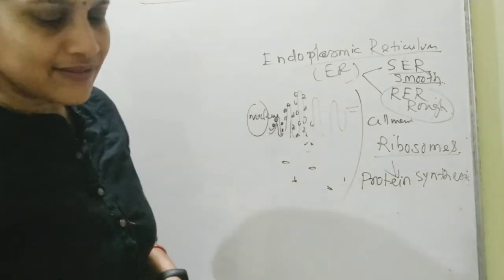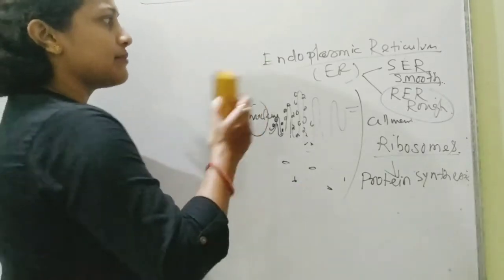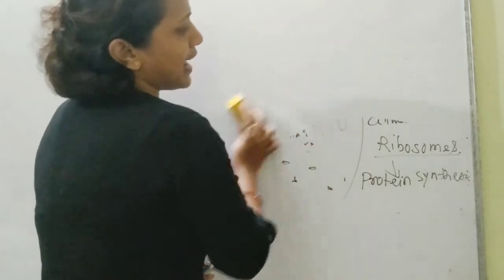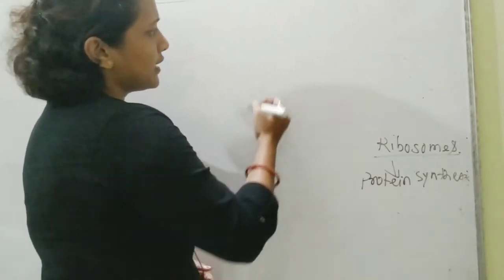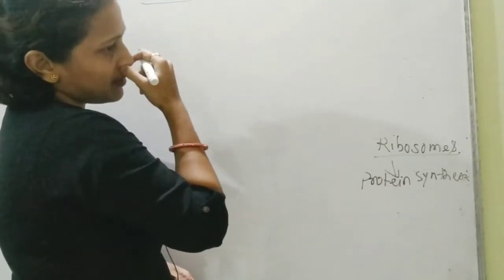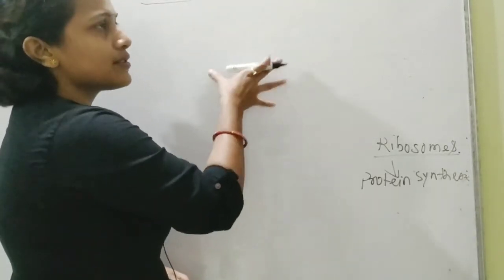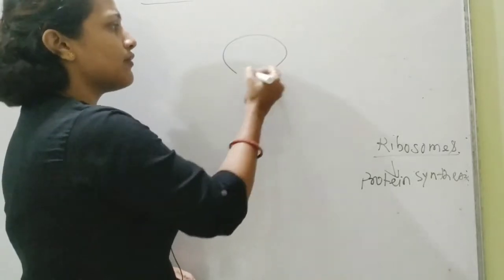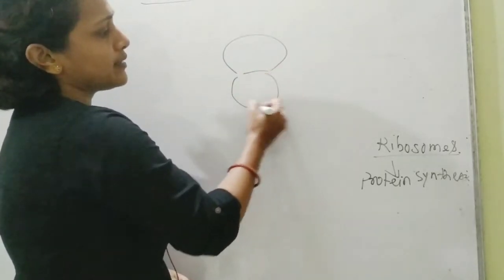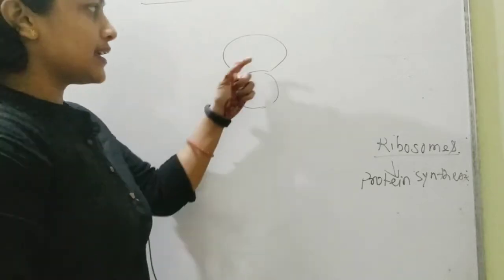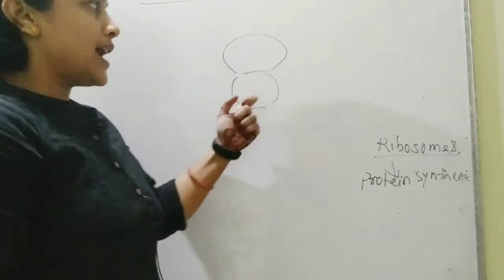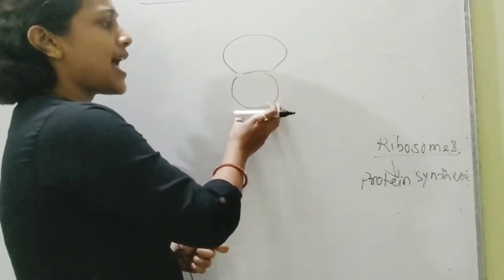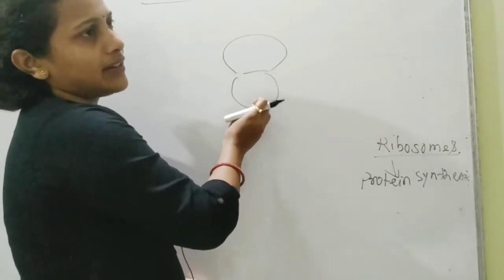Now once I have started the topic of the ribosomes, let me just continue with that. Now ribosomes actually form the basis of the differentiation of the cells also. When we talk about the ribosomes, they are always comprised of a bigger unit and a smaller unit. Okay, they are comprised of a bigger unit and a smaller unit when we observe it closely, and each of it has a specific sedimentation unit.